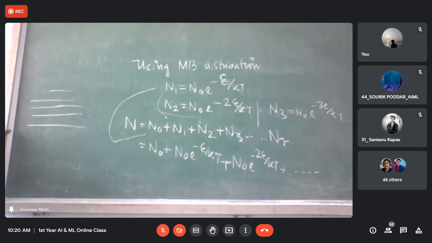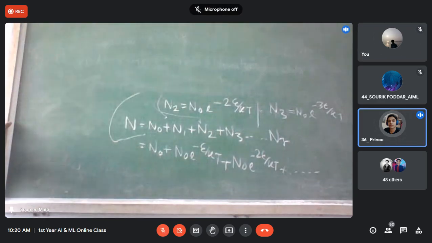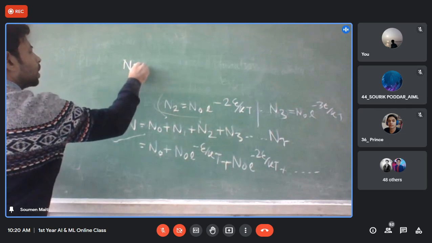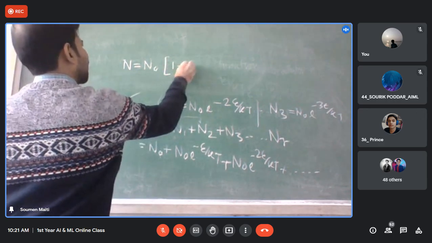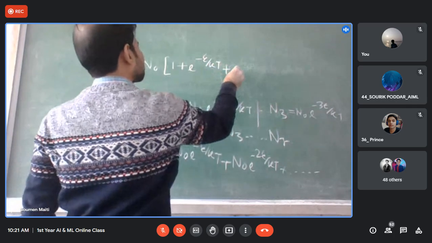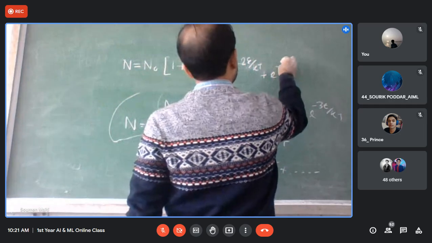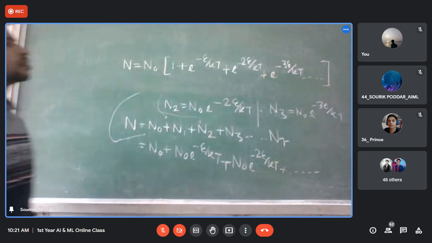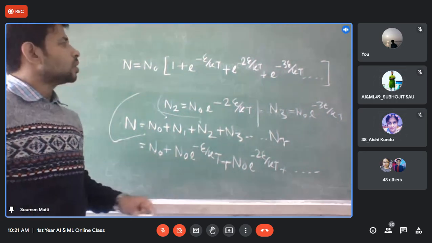So what can I write? We will take N0 common, so we get N equal to N0 times 1 plus e to the power minus E by KT plus e to the power minus 2E by KT plus e to the power minus 3E by KT, dot dot dot. Yes or no? So I can write this, right?